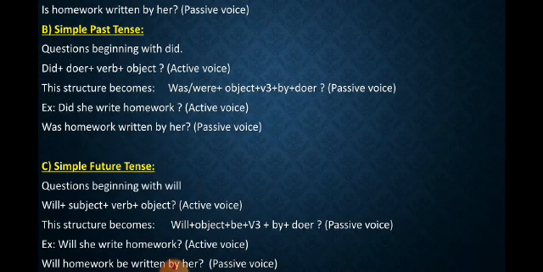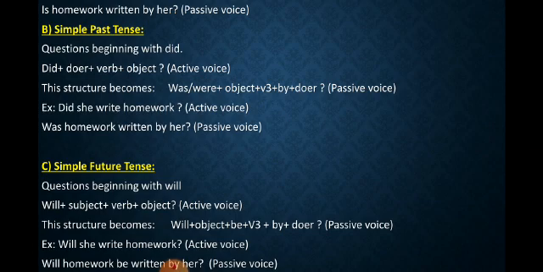Clear, children? Now, come to the simple past tense. In the simple past tense, questions beginning with did, second form of the verb. So, did plus doer plus verb plus object. This is the structure of active voice. This structure becomes was/were plus object plus third form of the verb plus by plus doer. So, it's the structure of passive voice.